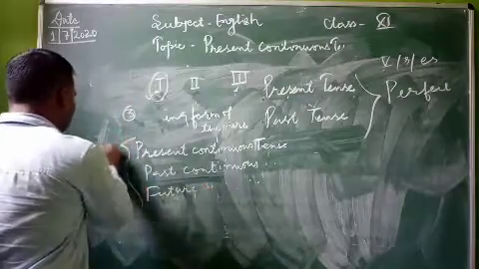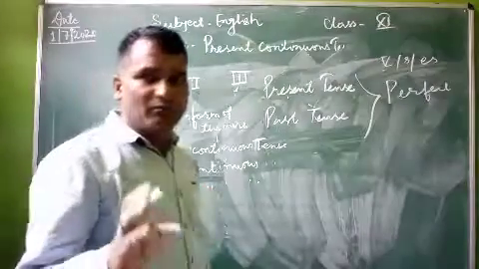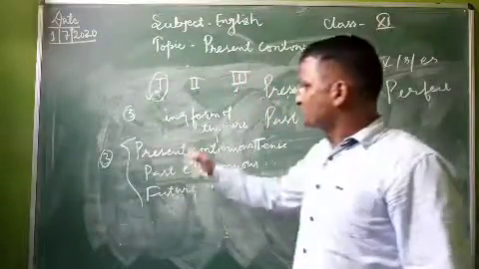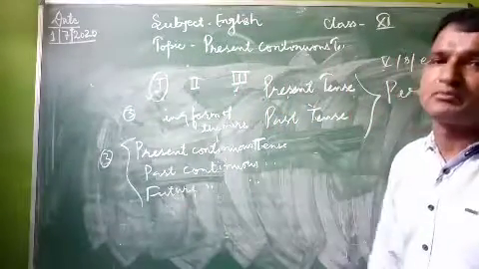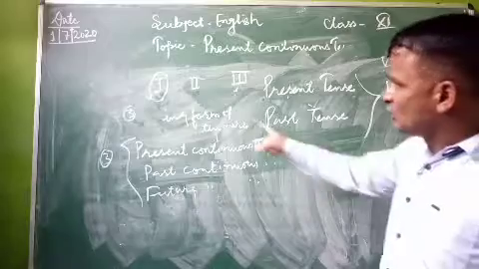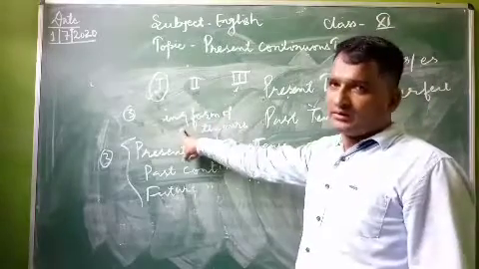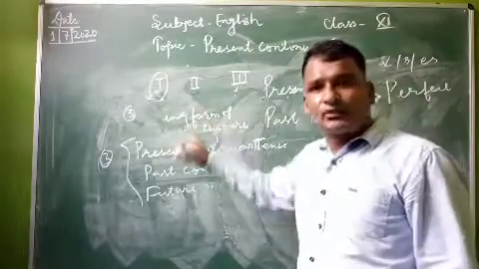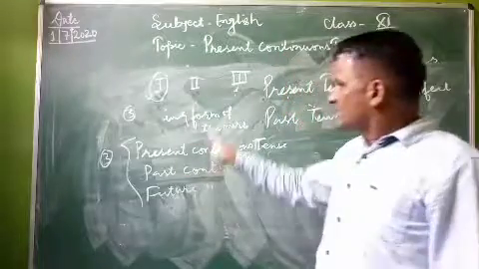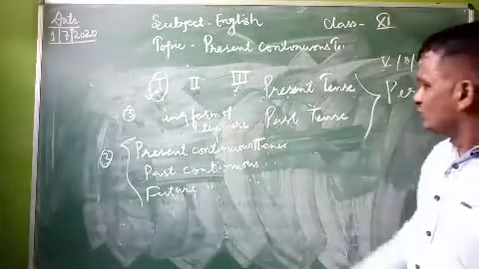There are three tenses: present perfect continuous tense, past perfect continuous tense and future perfect continuous tense. Also we have to use the ing form of the verb. So my dear students, you have to learn clearly the ing form of the verbs. Why?